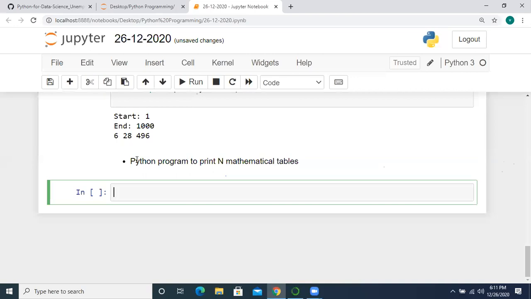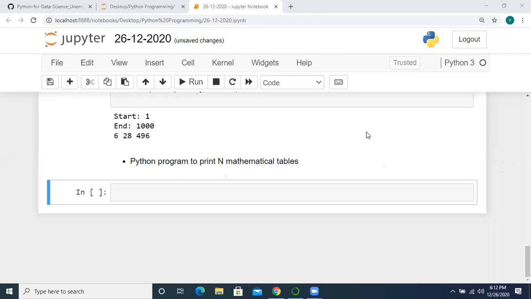Yesterday you already printed a single table. Is the task clear for all? What you want to do? Everybody clear? Okay. Try to complete that and let me know.